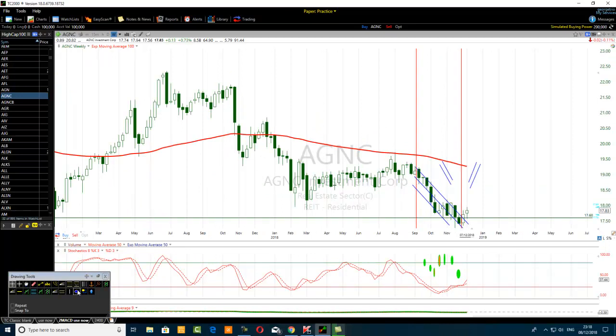During that time, the stochastic on the weekly chart went from the overbought to the oversold. During that time on the 4-hour time frame, the stochastic was overbought, oversold, overbought, oversold, until the weekly chart reached the oversold zone. So the 4-hour time frame stochastic is forming the weekly chart stochastic.